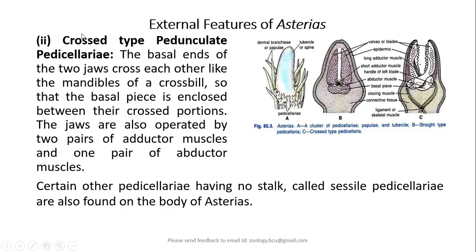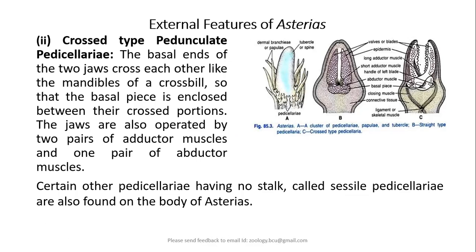Similarly, Asterias also has a few crossed type pedunculate pedicellariae. The basal ends of the two jaws cross each other like the mandibles of a crossbill or a scissors, so that the basal piece is enclosed between their crossed portions.